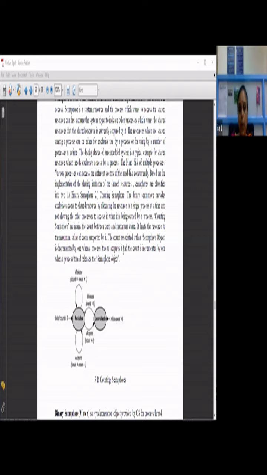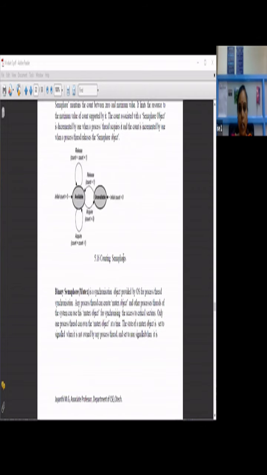That means when a process acquires a resource, the count associated with that particular object is decremented by 1. And the count is incremented by 1 when a process or thread releases the semaphore object. So if the process releases the resource, the count is incremented, and if the process holds the resource, the count is decremented. That is counting semaphore.